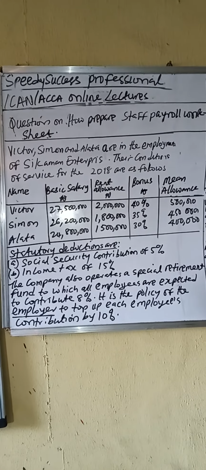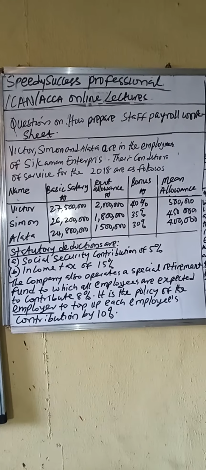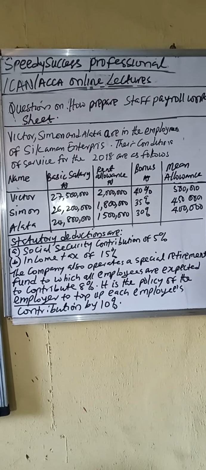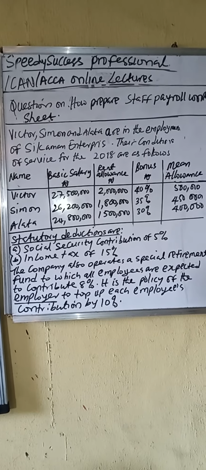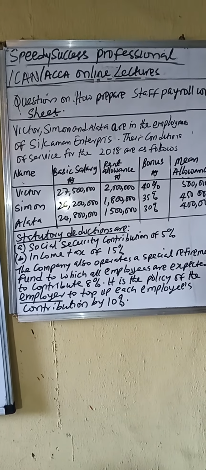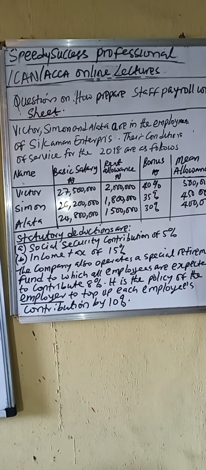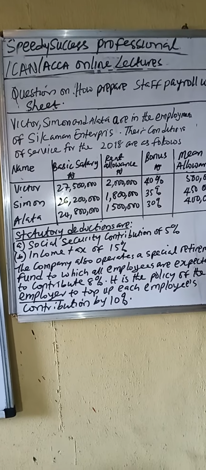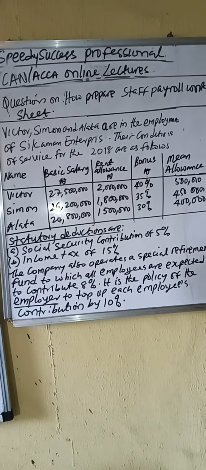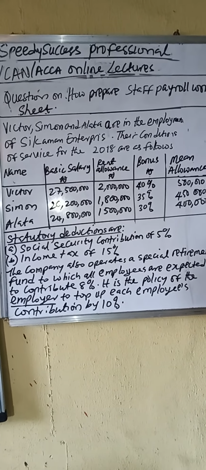Our topic is how to prepare a staff payroll worksheet using a practical question. The question is: Victor, Simon, and Alata are in the employment of Sigma Enterprise. The conditions of service for 2018 are as follows: name, basic salary, rent allowance, bonus, and meal allowance. As you can see, please kindly follow.